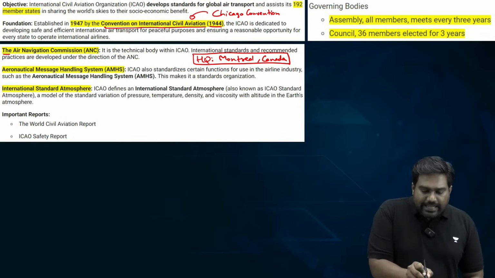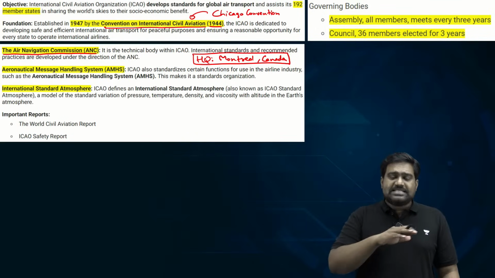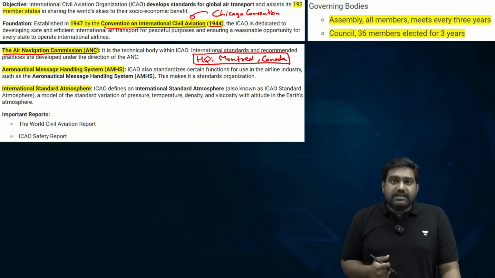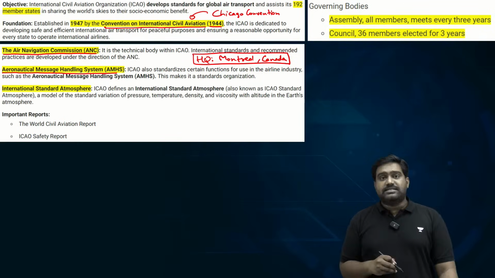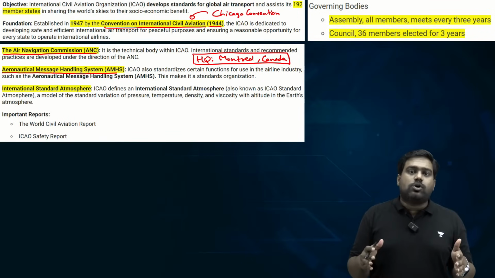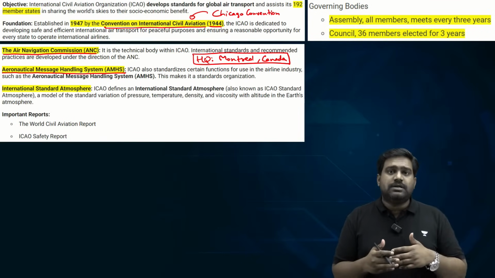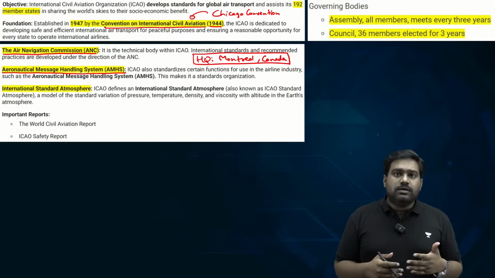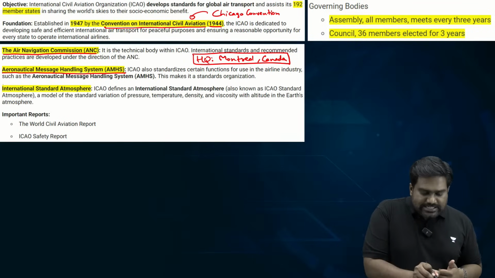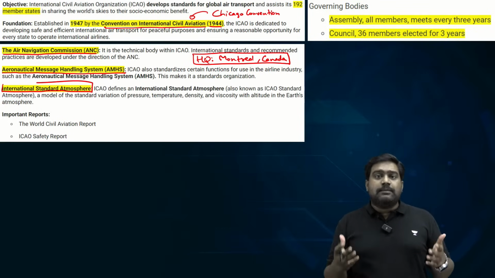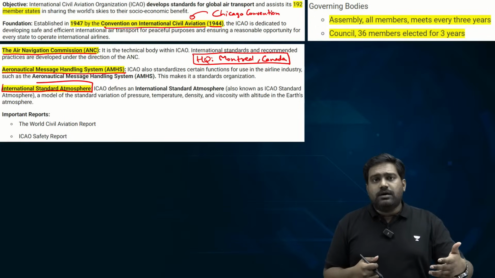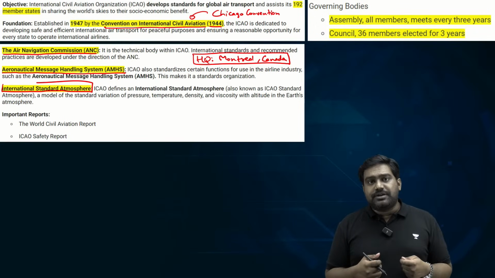So it has set up the Air Navigation Commission to establish a common set of standards for civil aviation and navigation. It has set up the Aeronautical Message Handling System to create a common protocol for communication between aircraft and with air traffic control, etc. It has also set up an International Standard Atmosphere Initiative to track meteorological, climatological developments which could be hazardous for civil aviation traffic.